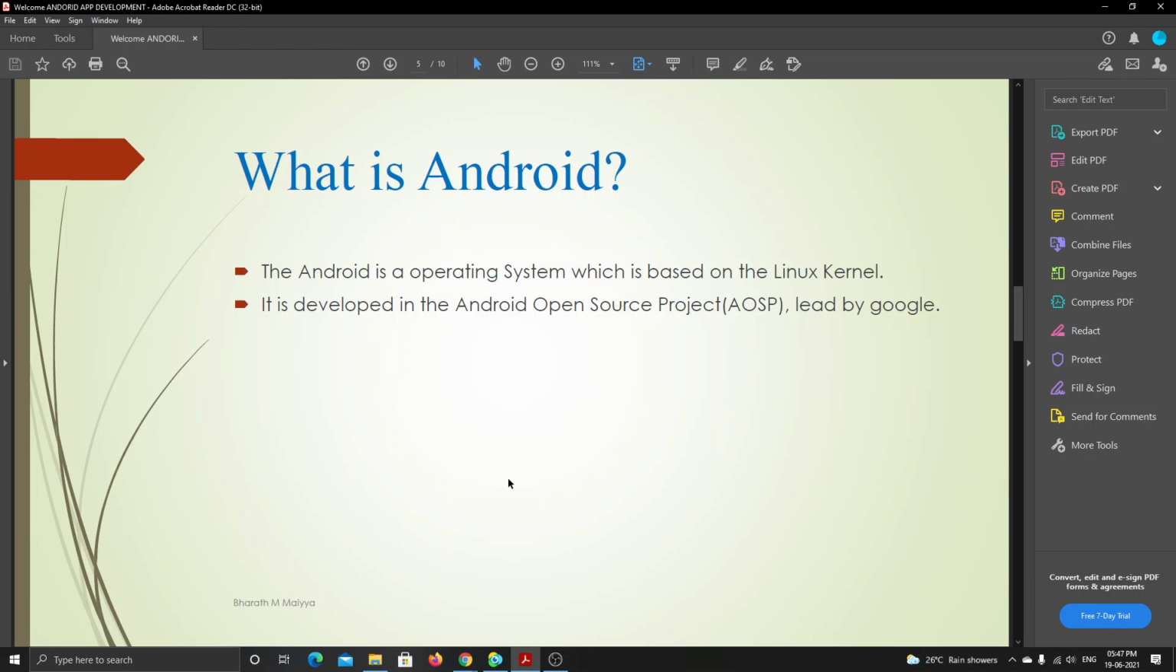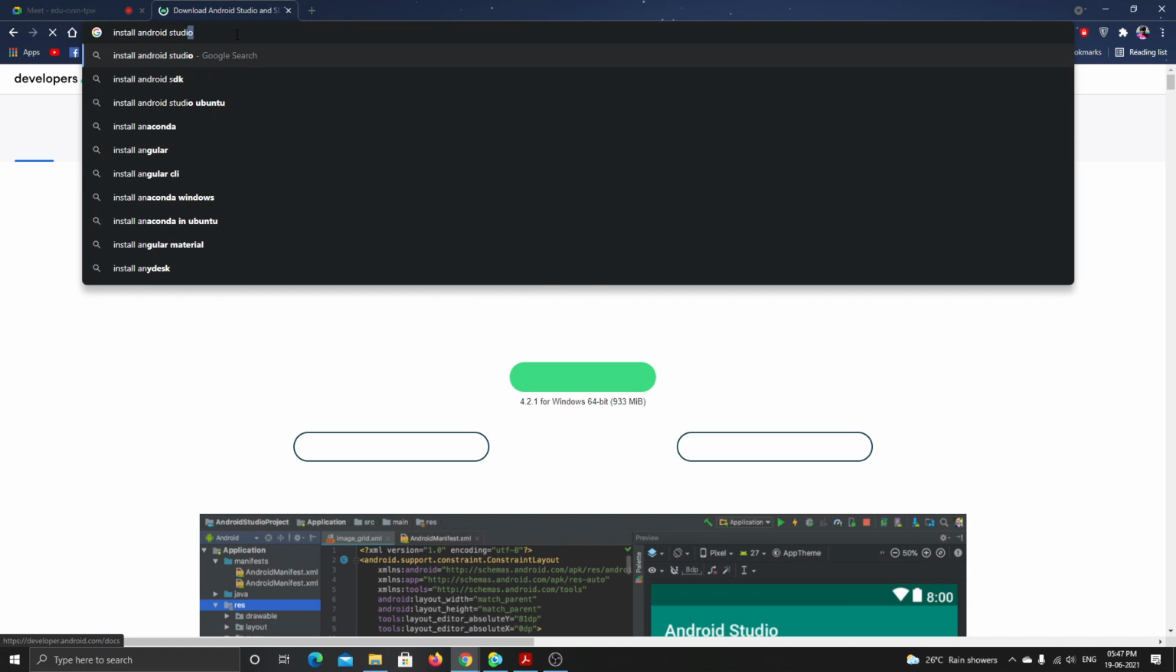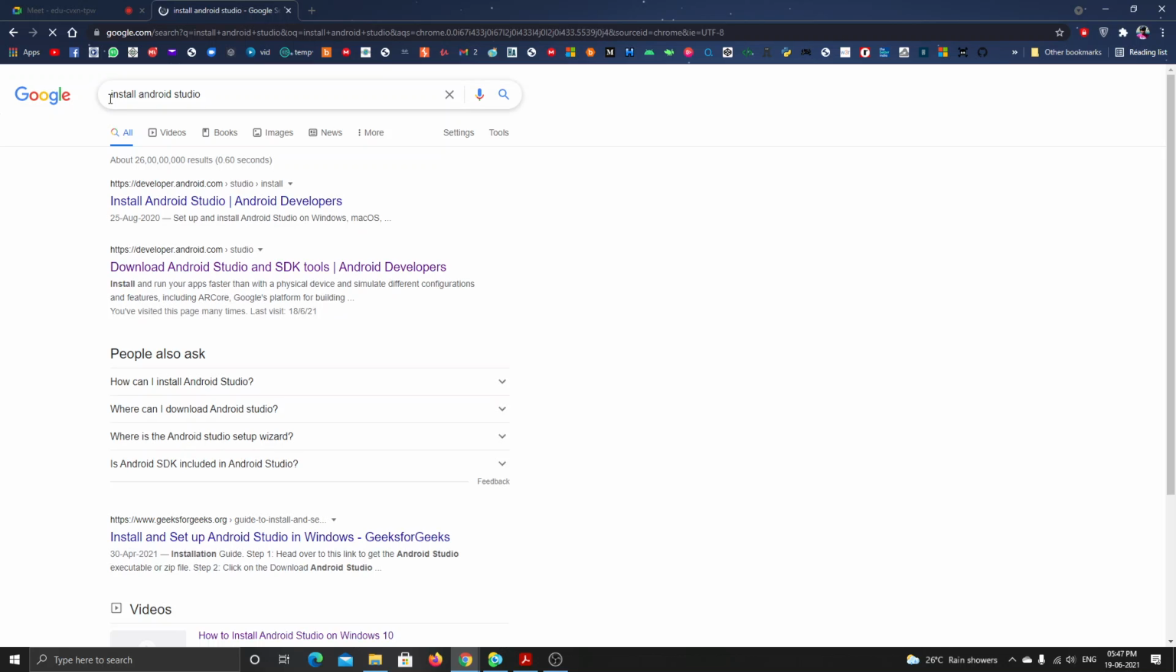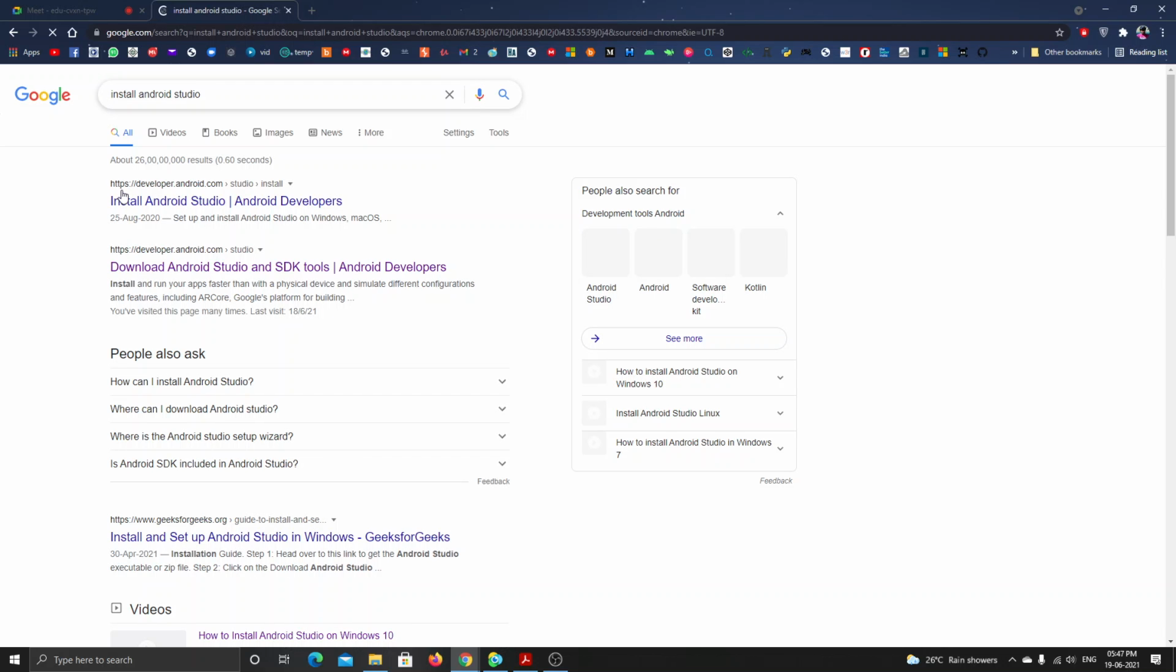So how do we get Android Studio? Simply type in the search bar, install Android Studio. It is Google's free, open source software. I will show you at the last. See, when I type install Android Studio, the first link is itself the install Android Studio. It is the link developer.android.com, which is Google itself. When you click this, it will redirect to the original website.